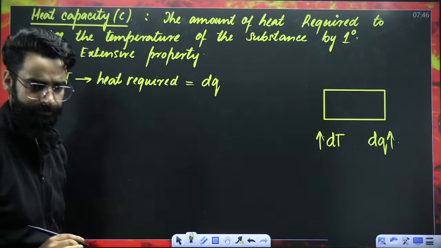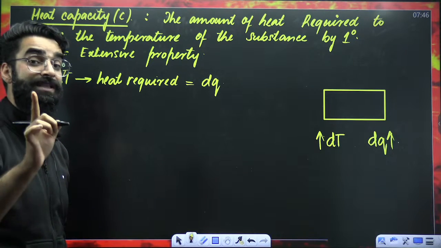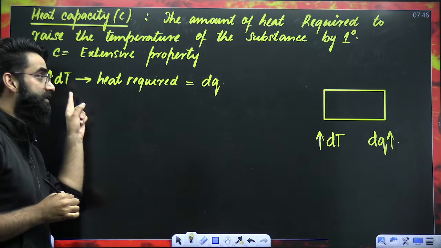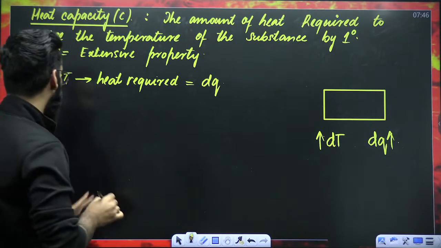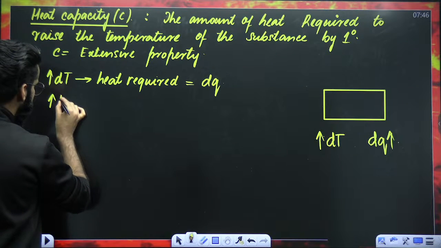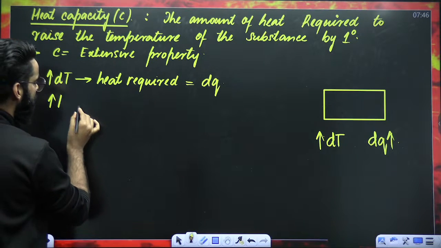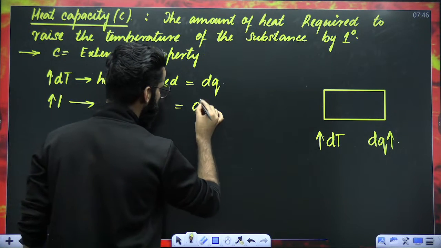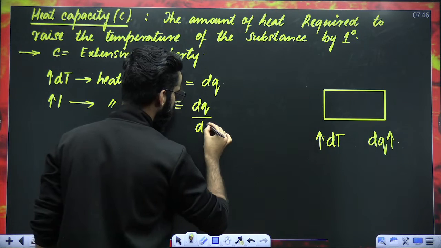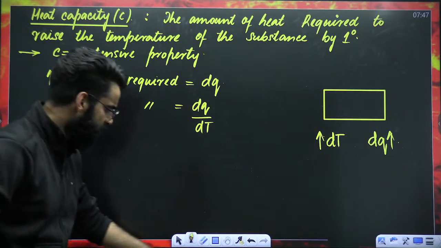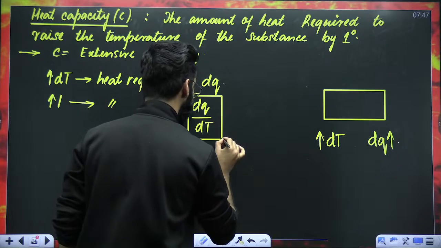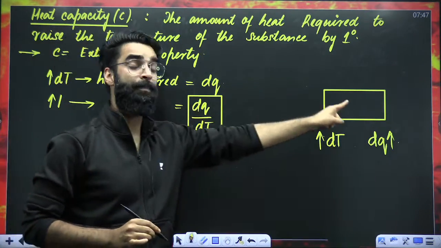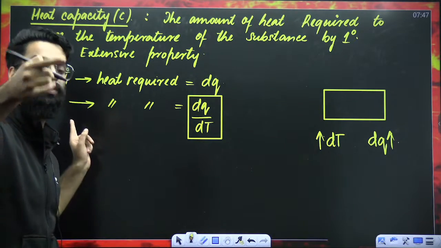Now, my dear students, use the unitary method. In order to increase the temperature by dT units, dQ amount of heat is required. So, in order to increase the temperature by 1 unit, how much heat is required? It has to be dQ upon dT. So what is this dQ upon dT? This is the amount of heat which is required to raise the temperature of the substance by 1 unit.